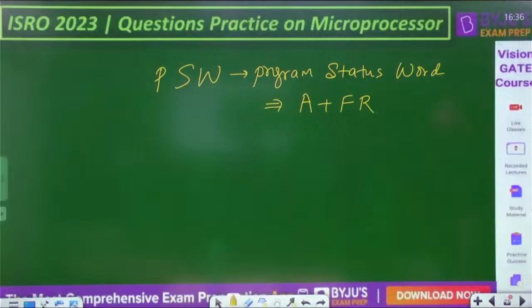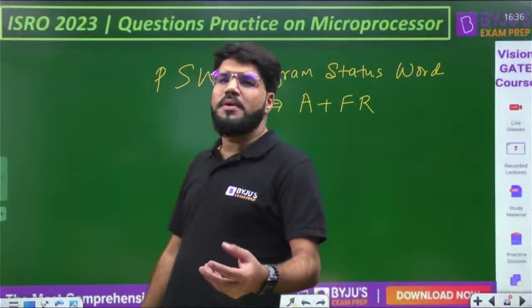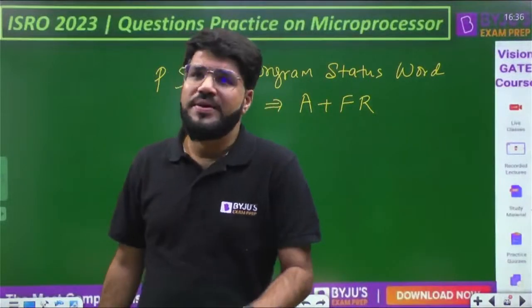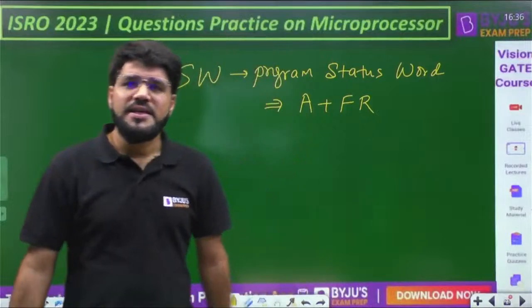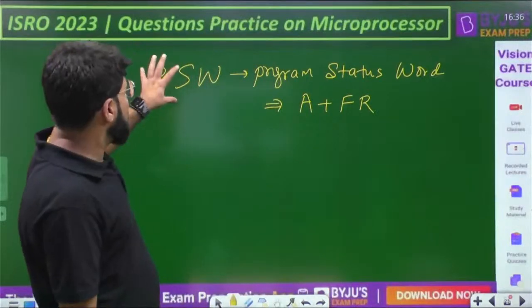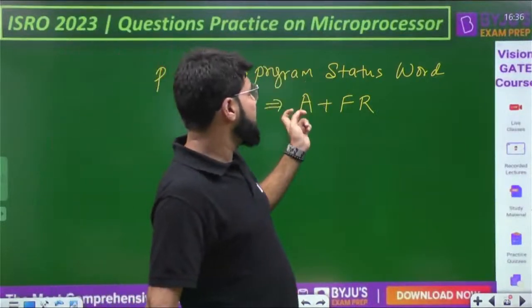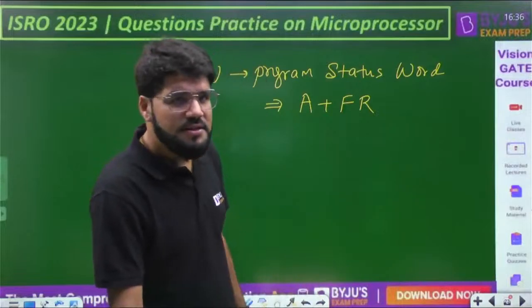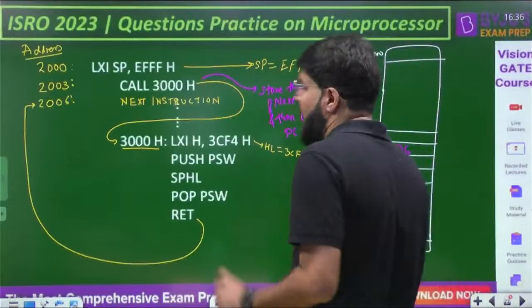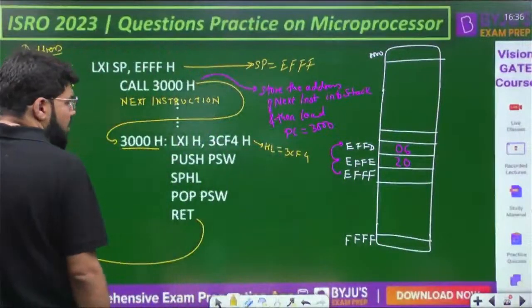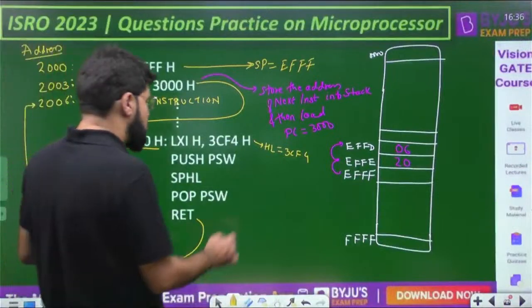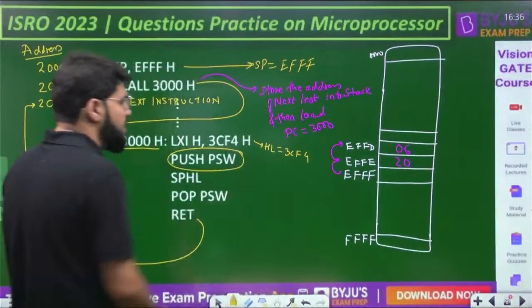If the contents are not specified, no problem, Ankit, they may not be used in the question. Yes, Suraj, the same thing for you. But we know that PSW is the program status word which contains the accumulator and flag register. Higher order accumulator, lower order flag register. So after that, now I am going to execute the PUSH PSW.